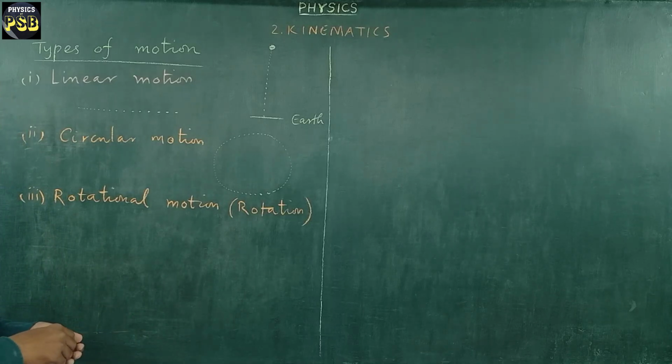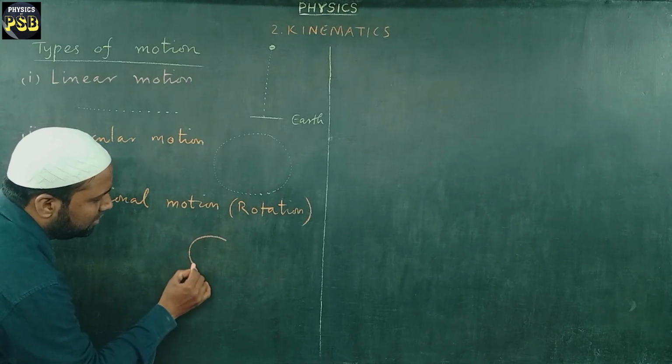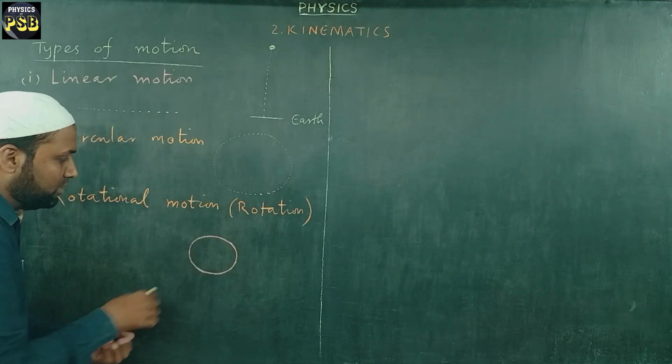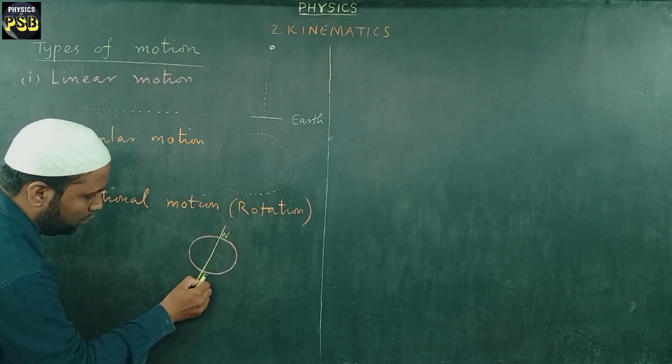Now, we know our earth spins about its axis. This is the earth. Now it has got two poles, north and south pole.